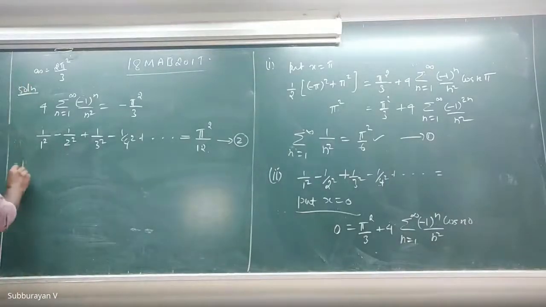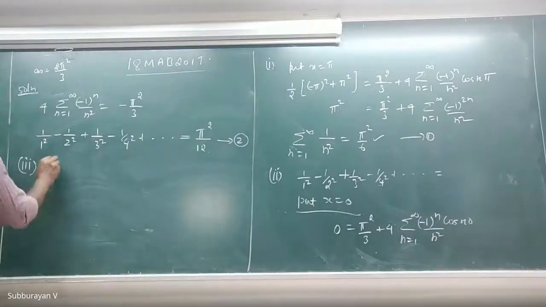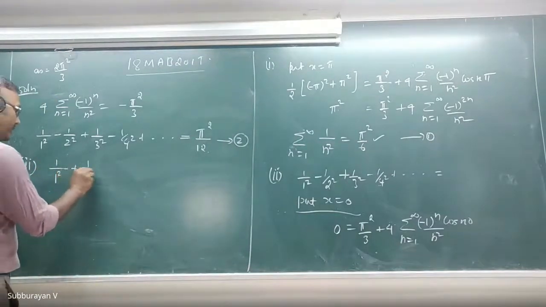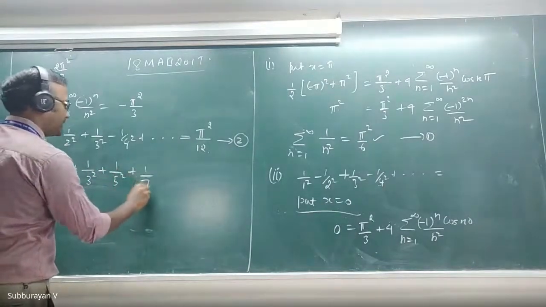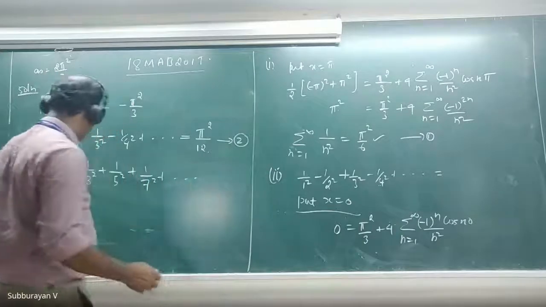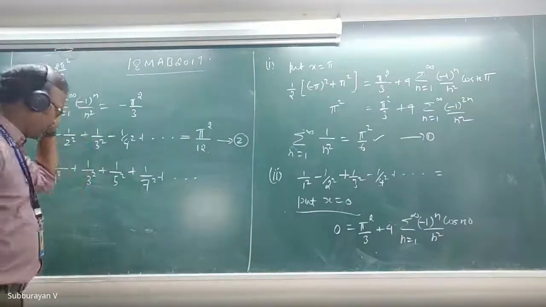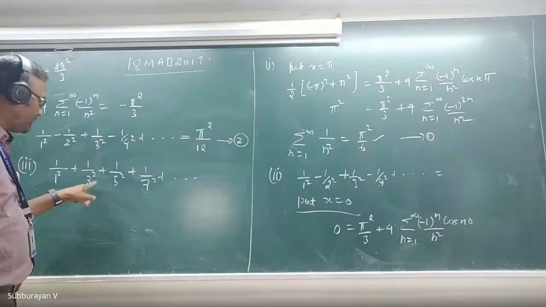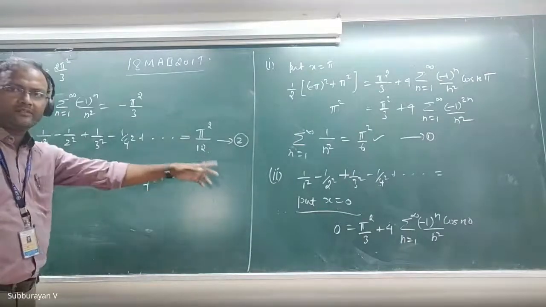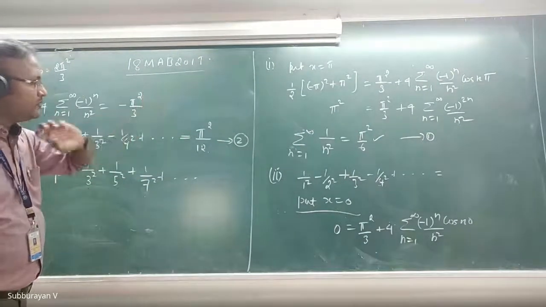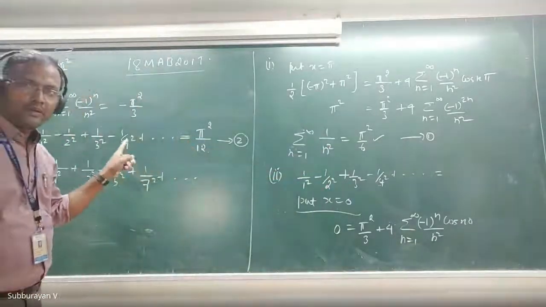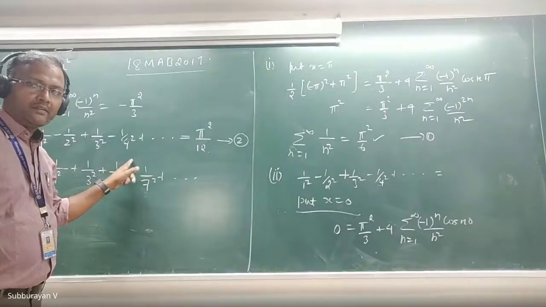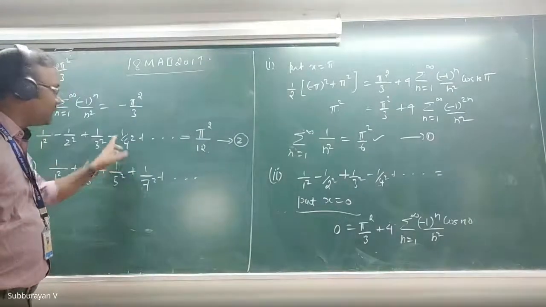Now come to the third one. Third one is 1 by 1 square plus 1 by 3 square plus 1 by 5 square plus 1 by 7 square plus and so on. Look at this. All the terms are odd numbers: 1 square, 3 square, 5 square, 7 square, 9 square, 11 square, and so on. We have two series, equation 1 and 2. Can we get this series from these two series?